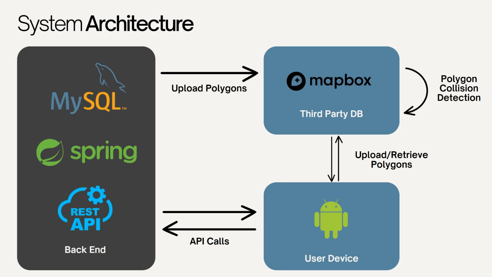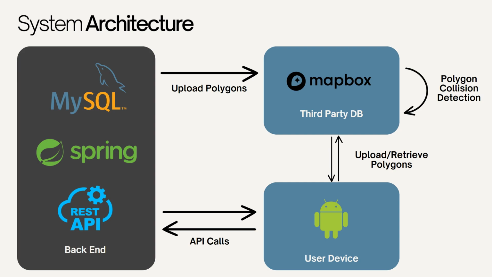How we built our app. To service our Android application, we use 2 different backend services, our own server and the Mapbox API. When users add data such as events and activities, these are uploaded through HTTP calls to our REST API, which uses Spring Boot to add data into the MySQL database.